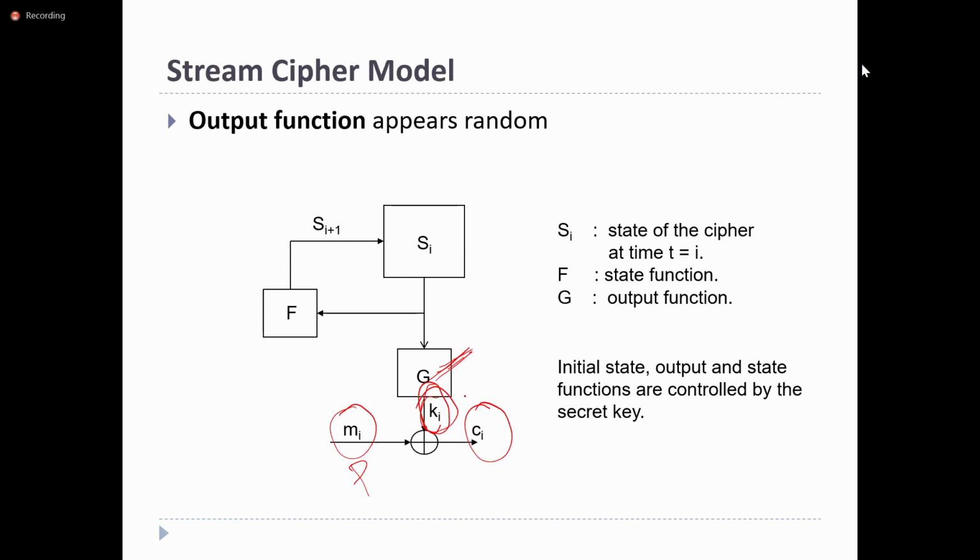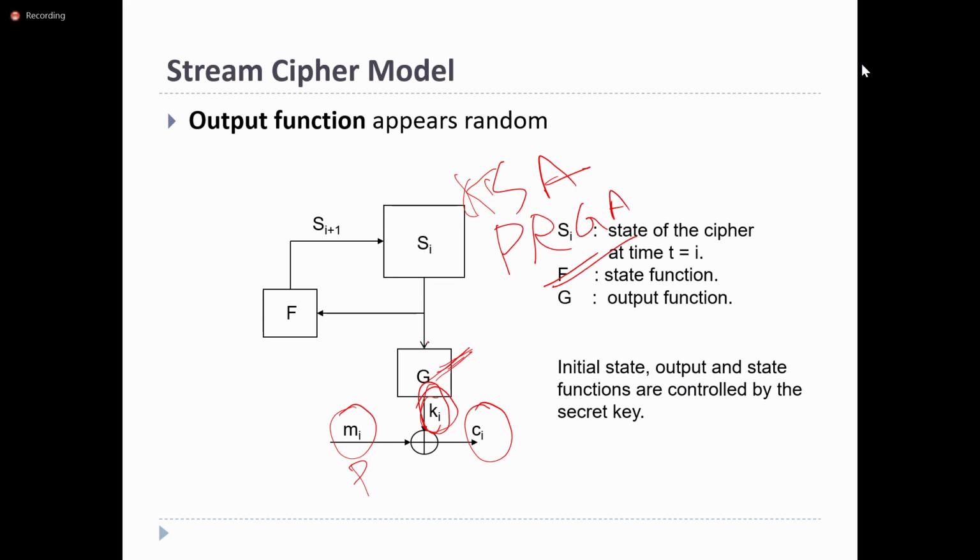This is generated by applying the key scheduling algorithm, KSA, and the pseudo-random generation algorithm. By using these two, it will be generated.